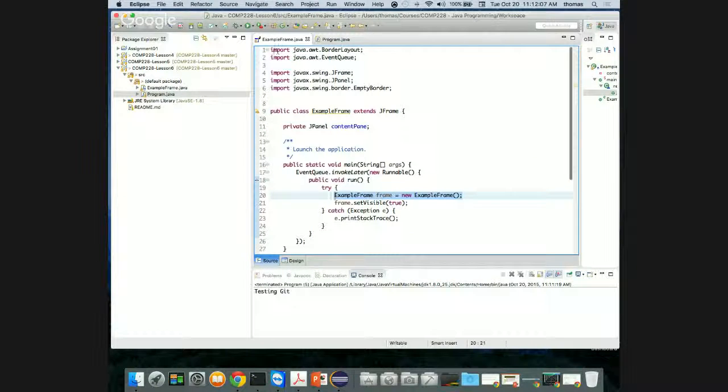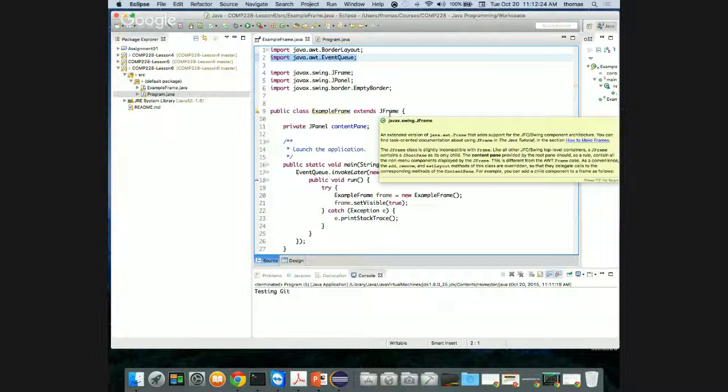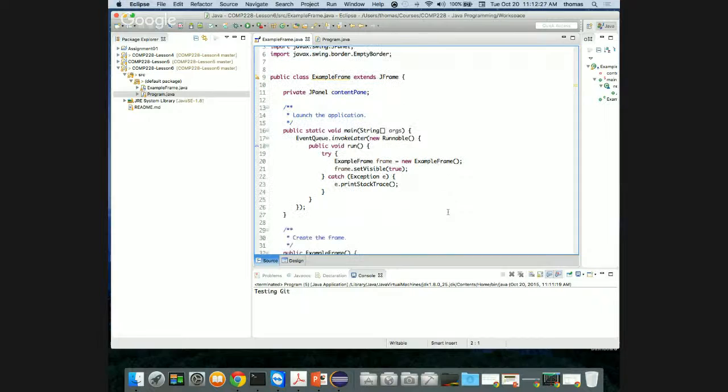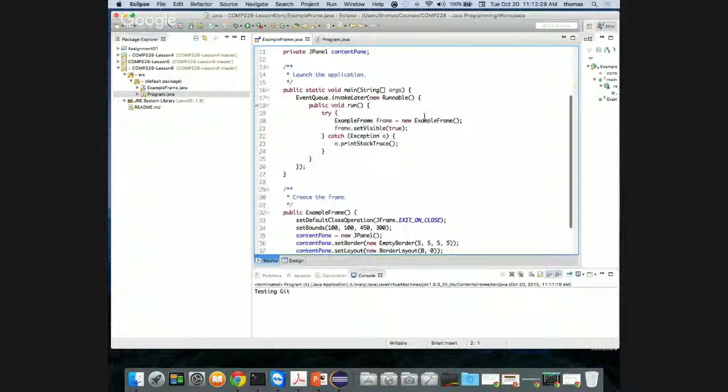Well, all these imports, that's the first thing I need. All these imports right here, pretty much border layout, event queue, and event queue actually allows us to use things like buttons and so on. I need all this stuff, right? But what if I don't know I need it? So let's start typing off. I need a JPanel and a JFrame, right? Those are the two things I need. Because remember, when I instantiate an object, if I say my new frame, here's my frame. This is interesting. My new frame is a new of type example frame.